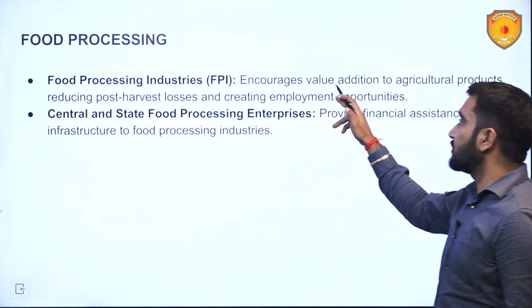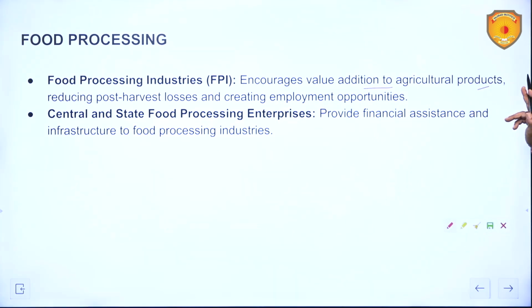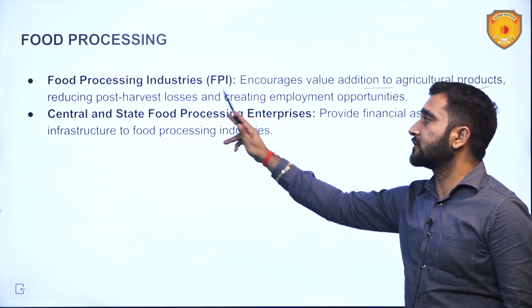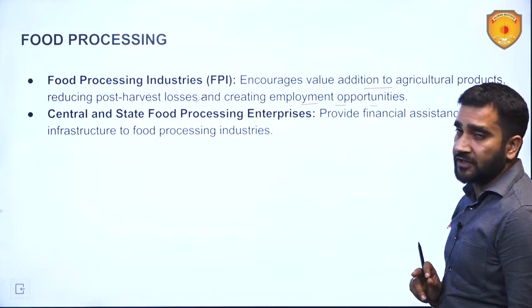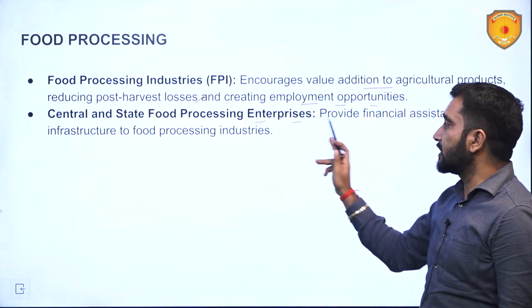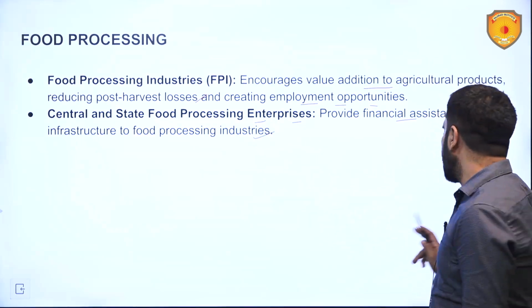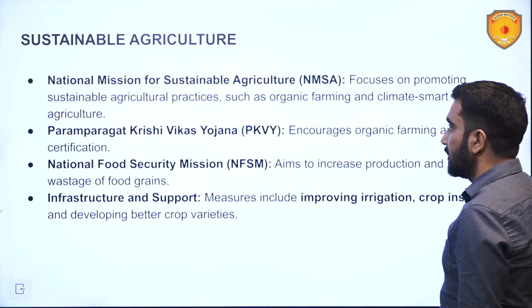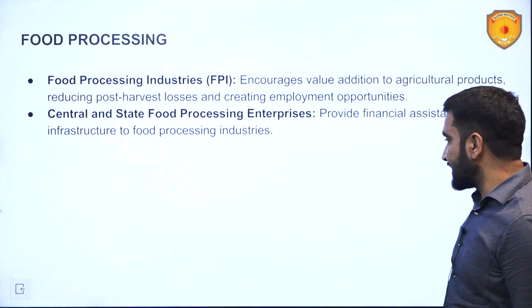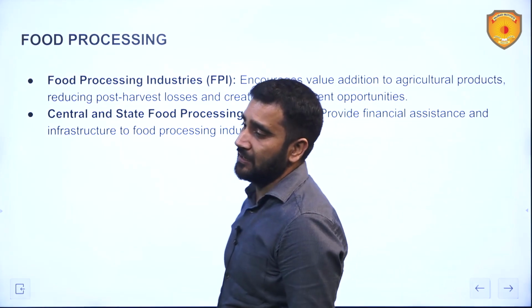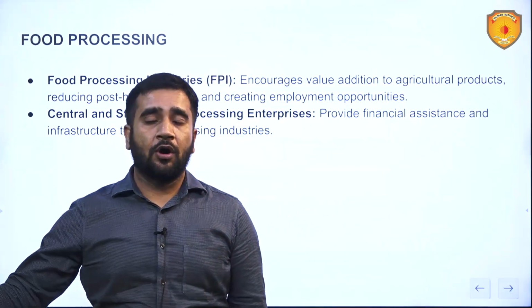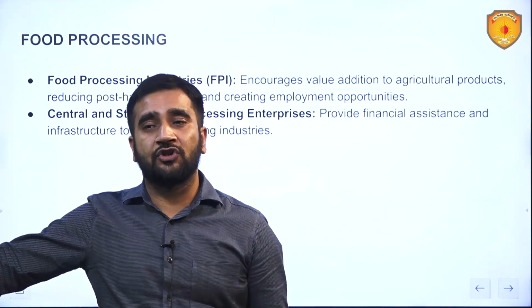Food processing industries encourage value addition to agricultural products, reducing post-harvest losses and creating employment opportunities at the same time. Central and state food processing enterprises provide financial assistance and infrastructure to food processing industries in the country. So all these things we are doing to tackle this goal, to tackle hunger and undernutrition in our country.